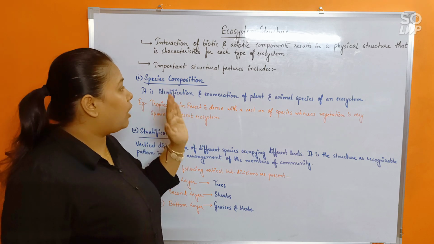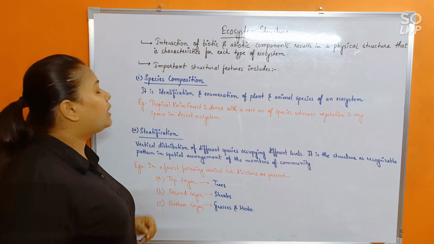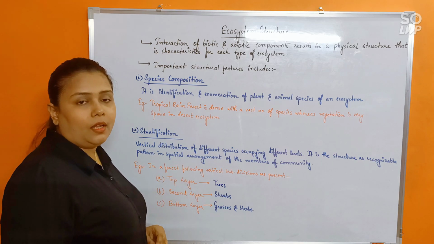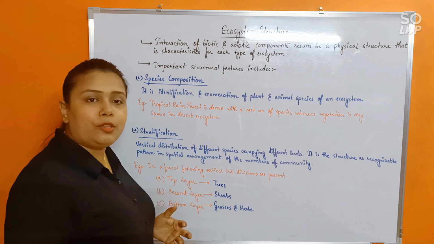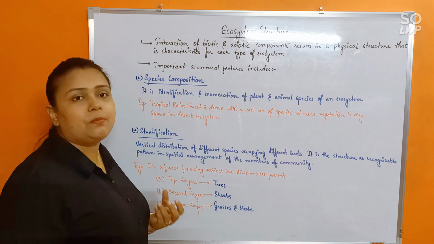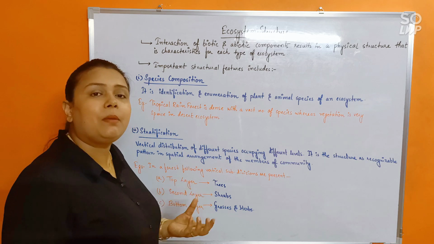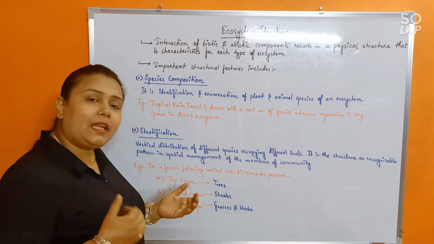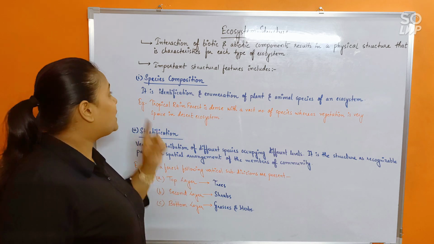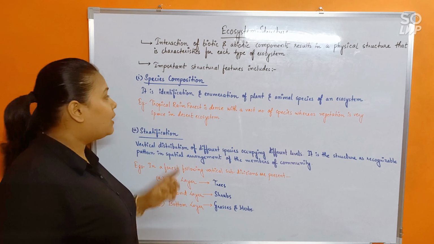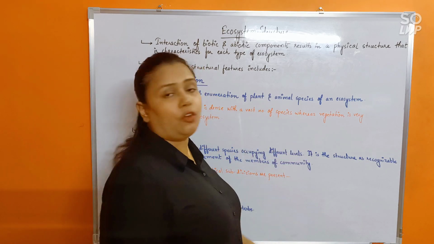Now, important structural features of the ecosystem include, first, species composition. In each ecosystem, different types of species may be present. Also, in certain ecosystems, the number of species may be very high, whereas in certain ecosystems, it may be very low. Okay, so that's how structural features can be formed as per species composition. See, it is the identification and enumeration of plant and animal species of an ecosystem.